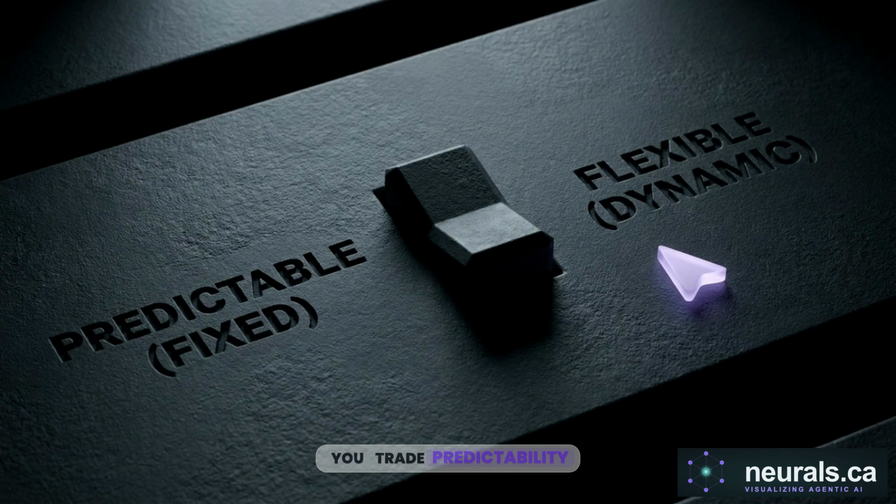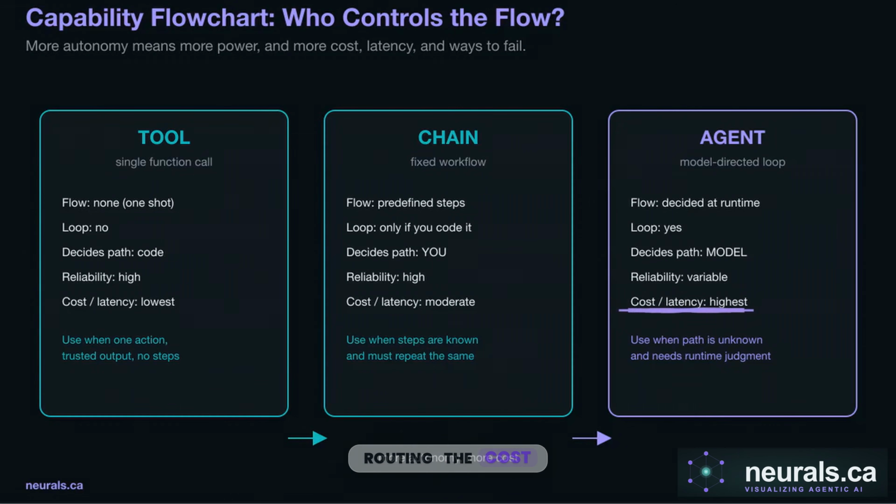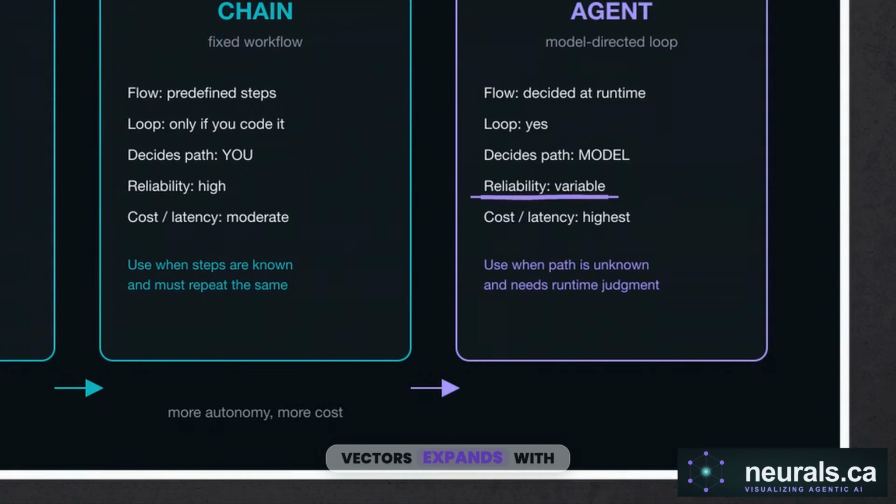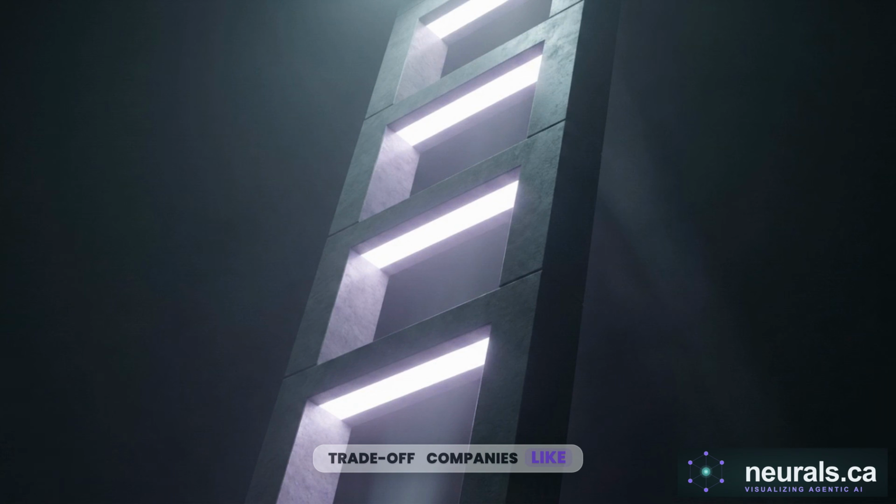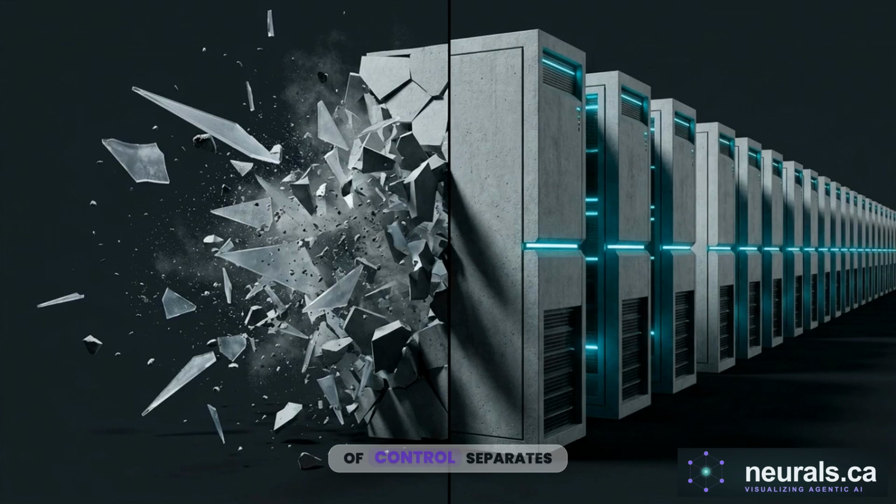Handing over the control flow alters the physics of your application. You trade predictability for flexibility. As you rely on the model for routing, the cost per execution rises, response latency multiplies, and the number of available failure vectors expands with every decision node. To manage this trade-off, companies like Anthropic use a strict three-rung ladder to evaluate how much autonomy a task actually requires. Mastering this axis of control separates brittle experimental prototypes from robust systems running in enterprise production environments.